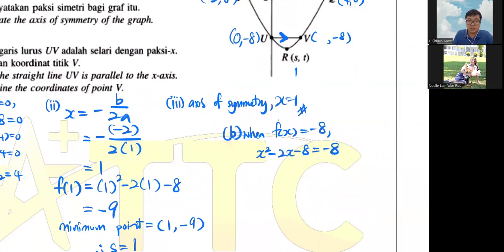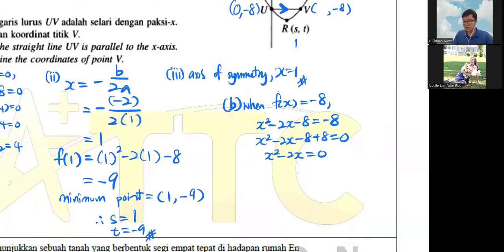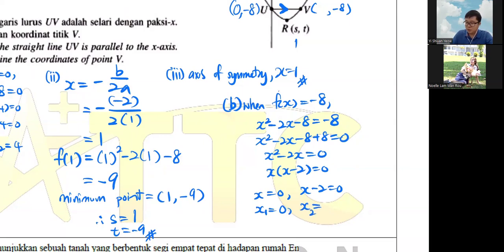Negative 8 brought to the left side becomes plus 8, equals 0. So here x squared minus 2x equals 0. If you factorize it, x times (x minus 2) equals 0. So x1 equals 0 and x2 equals positive 2. So you got two x values.